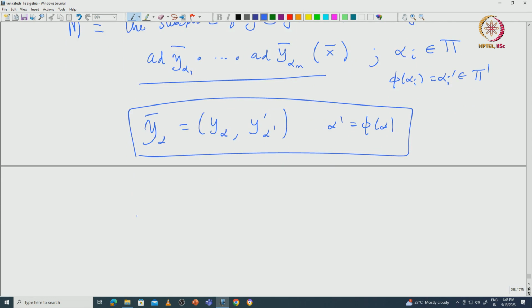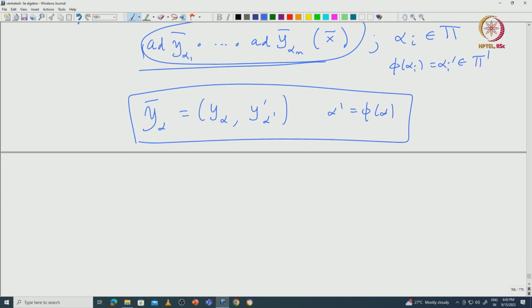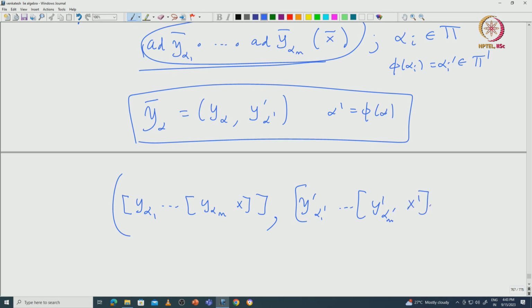So, in particular if you take this element and then look at where this element will lie. So, this element is actually going to be exactly, you apply y alpha 1 and so on y alpha m on x. So, this will be the first coordinate. The second coordinate will be y dash alpha 1 dash etcetera y dash alpha m dash, applied on x dash.